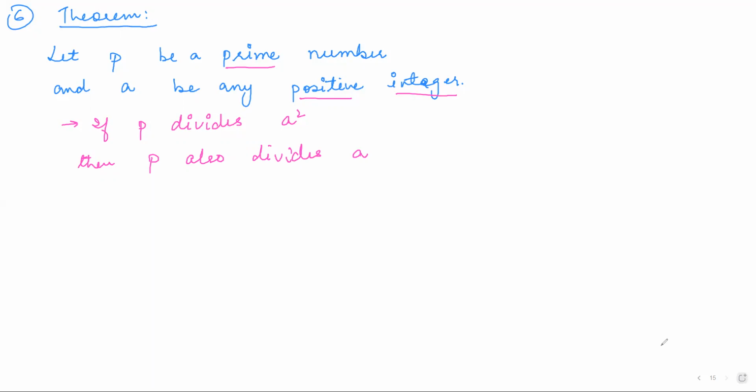Right. So the seventh topic from this chapter can be this, proving irrationality.